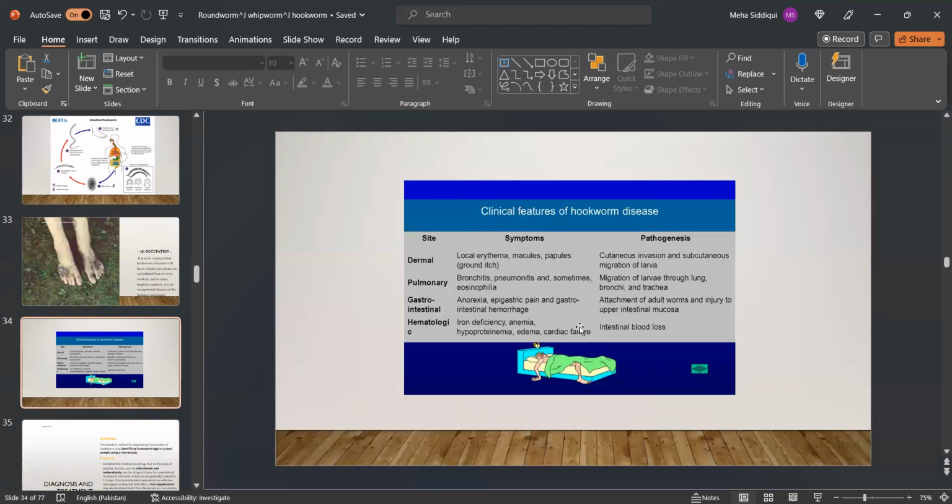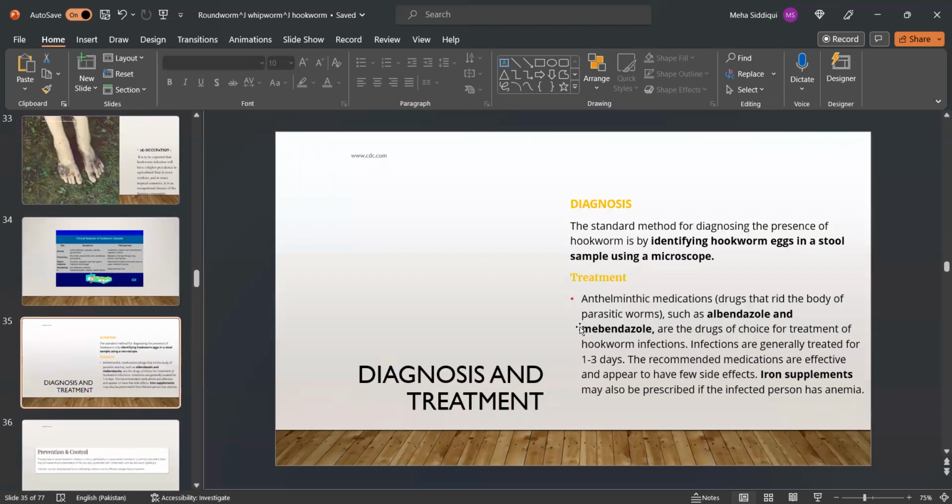Clinical features. It can cause urticaria, macules, papules, bronchitis, pneumonitis, eosinophilia, anorexia, epigastric pain, GI hemorrhage, iron deficiency anemia, hypoproteinemia, edema, and cardiac failure. Now, diagnosis and treatment.